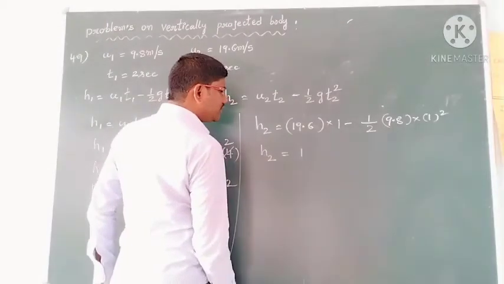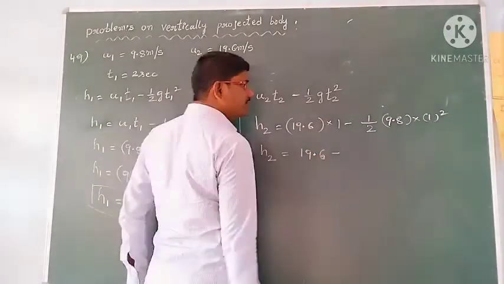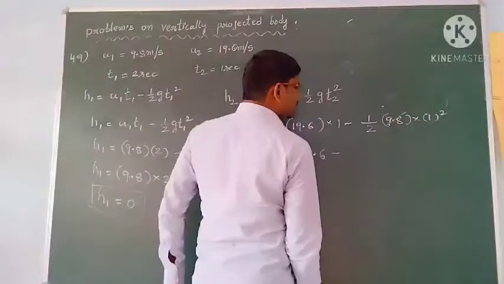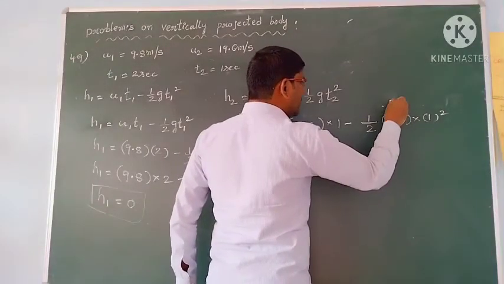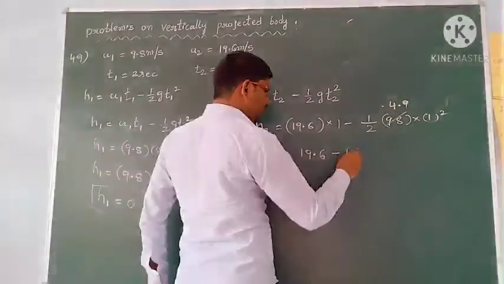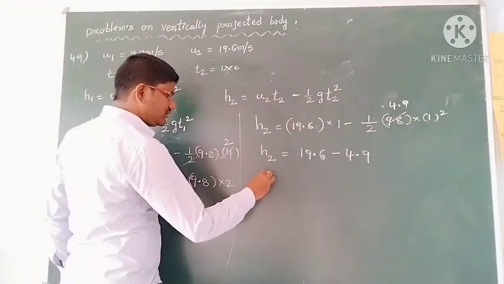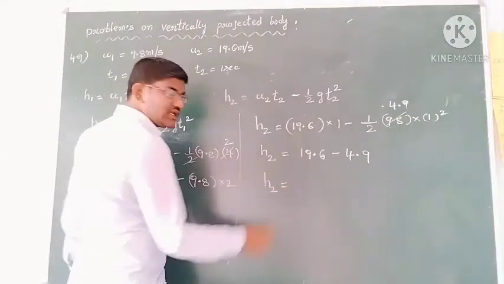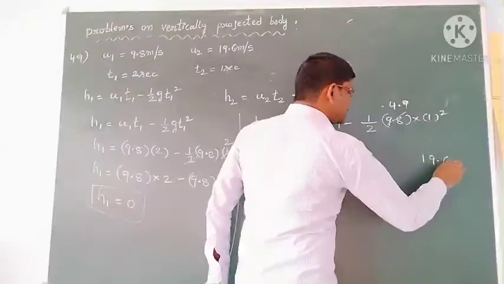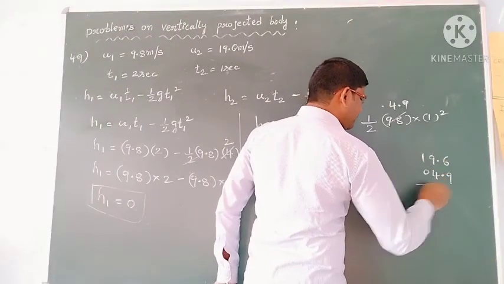19.6 into 1, you will get 19.6, minus 2 into 9.8. So 2 into 9.8, you will get the value 4.9. So then you will get 4.9. Okay students, then we have to find the h2 value. So that is how much? See, 19.6 and 4.9, so see the difference.